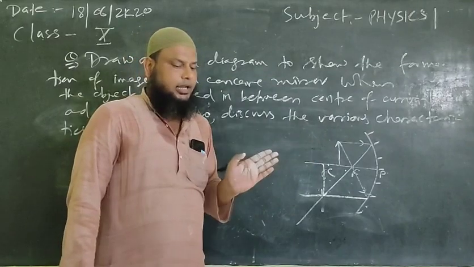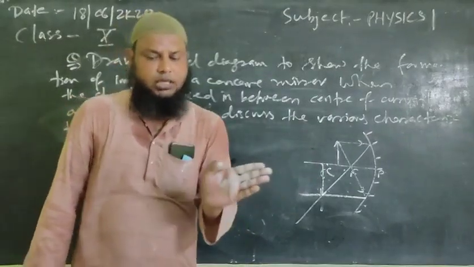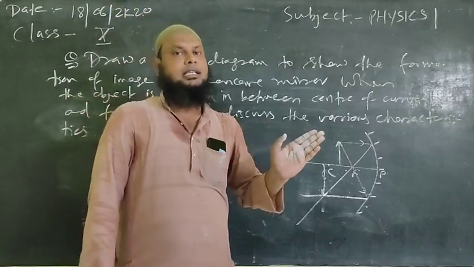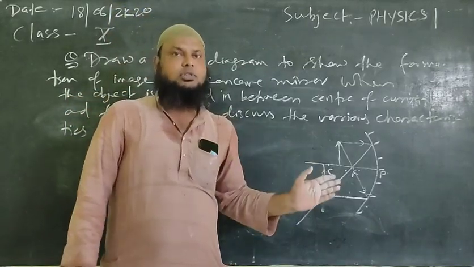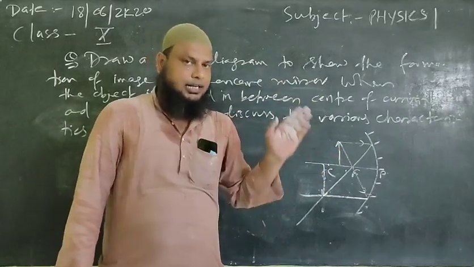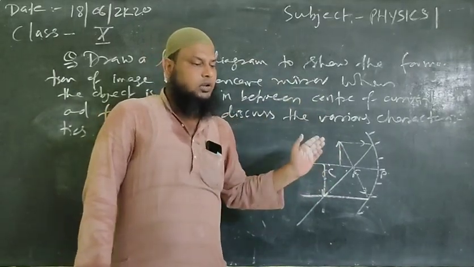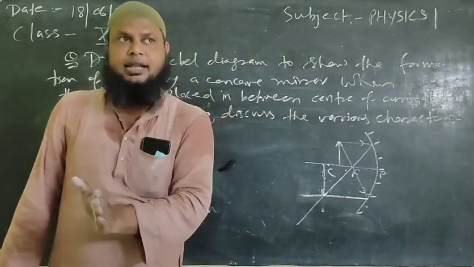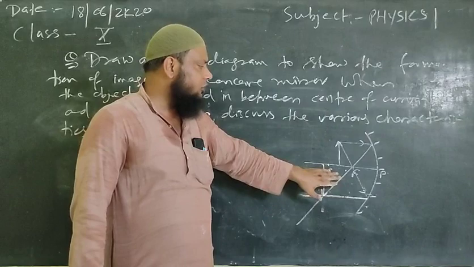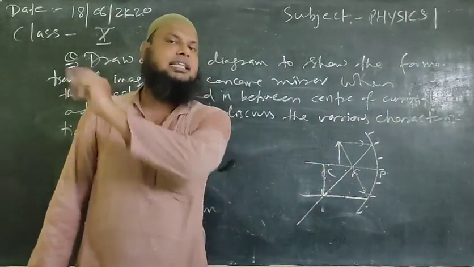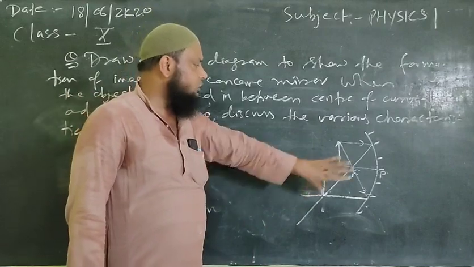So here we conclude, as we move towards the mirror, the size of image increases, and up to this case. We'll see later on what will happen for the next onwards. But up to this, once we start from infinity and move towards the mirror, up to this position when the object is placed between center of curvature and focus point, the size of image is increasing. So here, this is your level diagram.